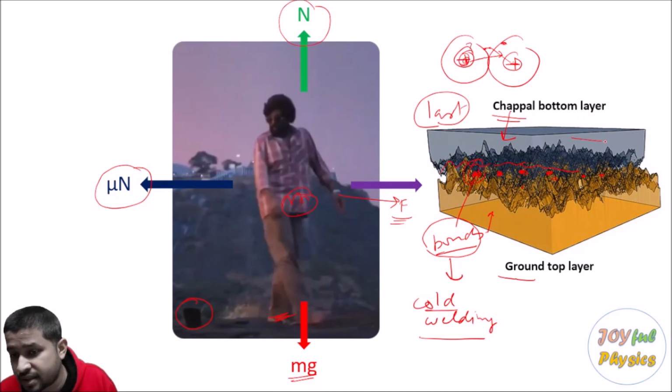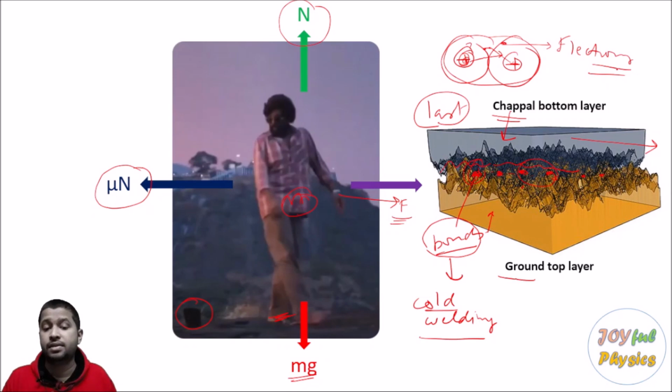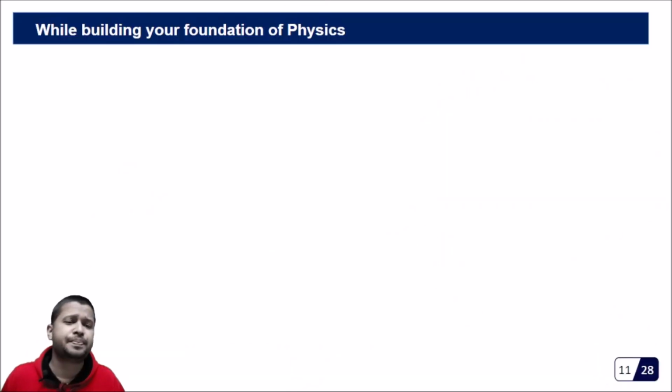If the object tries to move this way, because of these bonds which are formed, a friction force is developed. So since friction is caused by the interaction of these charges, the force has to be electromagnetic force. That is the reason friction is an electromagnetic force. Okay, so now we move forward.